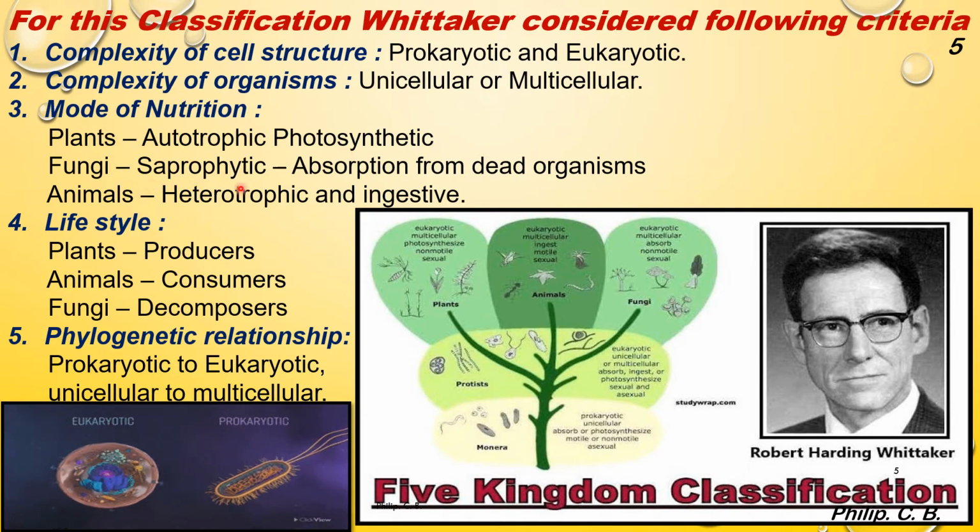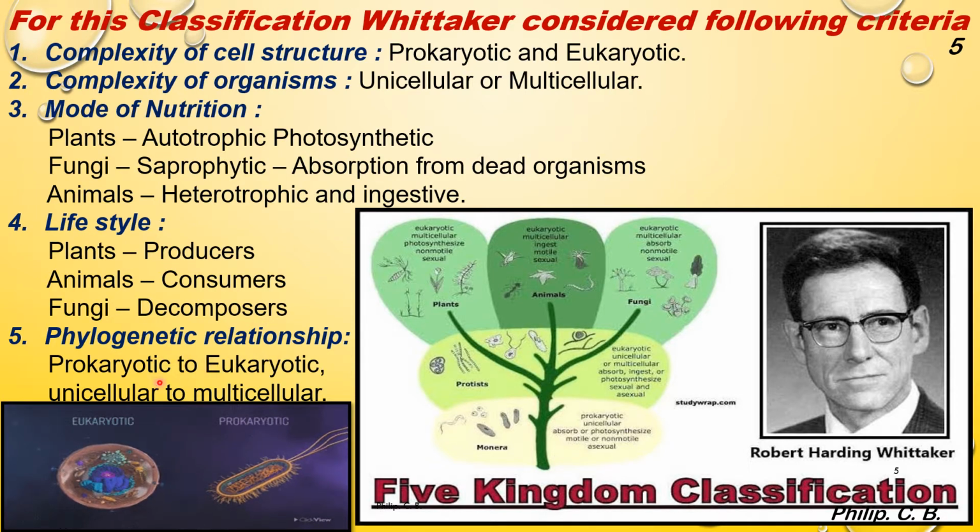Fungi, saprophytic, absorption from dead organism. Now these species are the one which feed on dead and decaying organisms. Animals, heterotrophic and ingestive. Now animals, they are dependent on the plants, so they are heterotrophic and they take in the food, that is ingest. Fourth, lifestyle. Plants produce, that is with the help of autotrophic mode of nutrition and photosynthetic, they produce food. Animals, they are consumers, and fungi, they are decomposers, that is saprophytes.